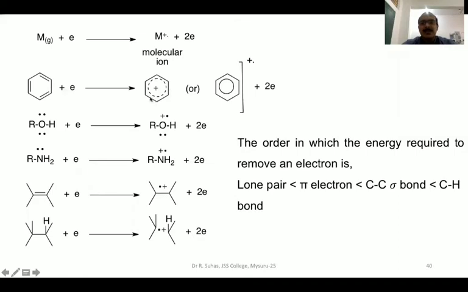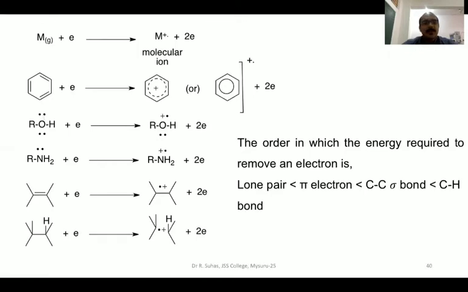But still benzene will have pi electrons, but one electron is lost. Instead of writing the resonating structure, we can just write the benzene, and as a superscript, you should write the radical cation plus 2e. If you take alcohol, we know that in alcohol, oxygen is the heteroatom. Oxygen will have two pairs of non-bonding electrons. So one of the non-bonding electrons will contribute to the formation of the molecular ion.